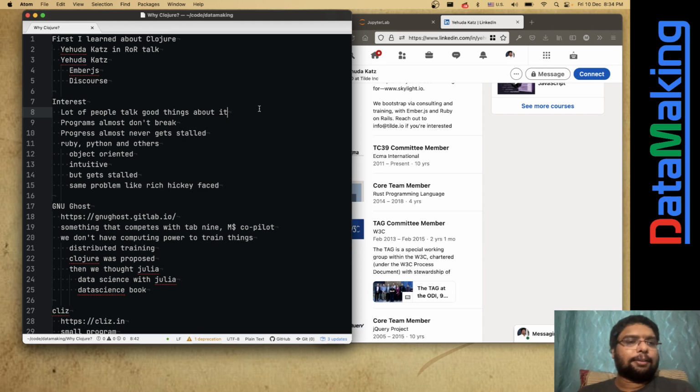Another thing is that Ruby, Python, and other things we are using in Data Making now are object oriented. Even though that's intuitive, I don't say that's bad. Normal programming is intuitive: we put A is equal to 3. But as the complexity increases, I see things getting stalled.